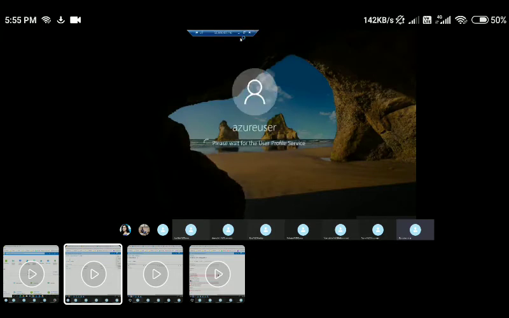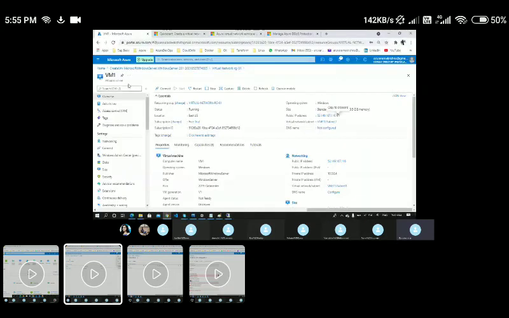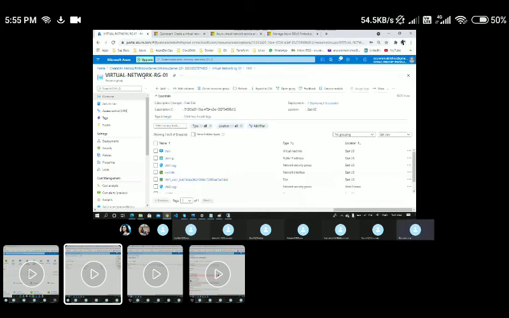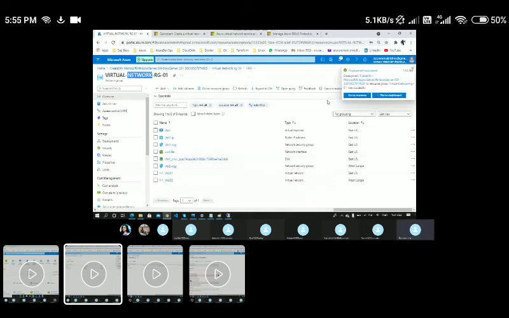So here we go. I have connected to the VM1. Let it load. In the meantime, let me go back to the resource group. This is my resource group, and here I should be having a VM2 also. Let me do a refresh.